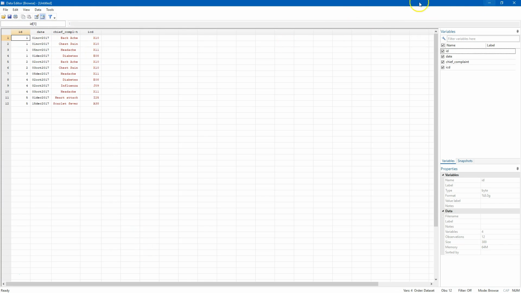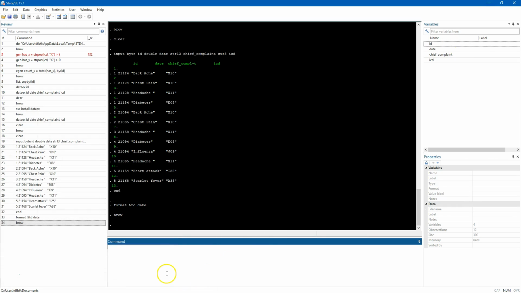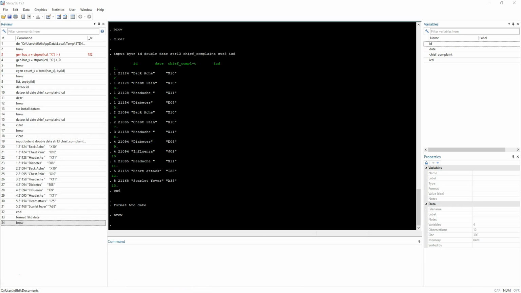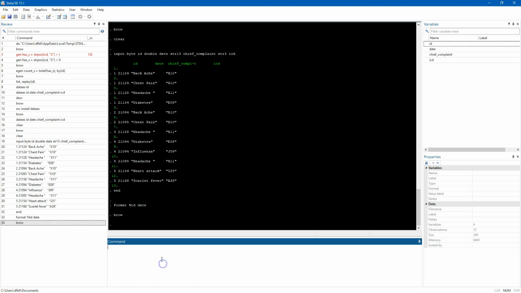And so now let's say you said, look, I need a new variable that is coded to 1 if this ICD code, this is a medical code, if this ICD code contains the letter X. And so if that were the case, I'd come down here, I actually have written this up, but let's say I'm going to call this new variable has X, and I'm going to use the dummy variable or the indicator variable shortcut where I'm going to say string position in ICD.